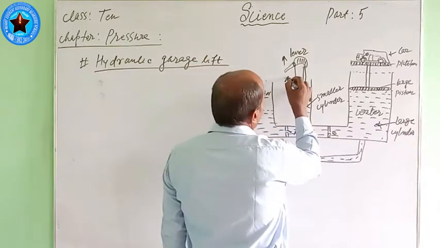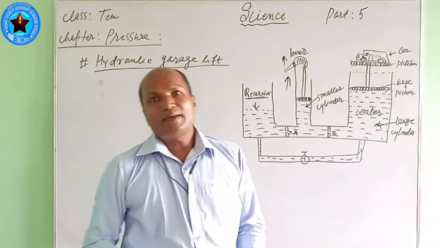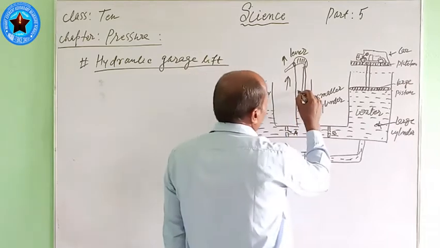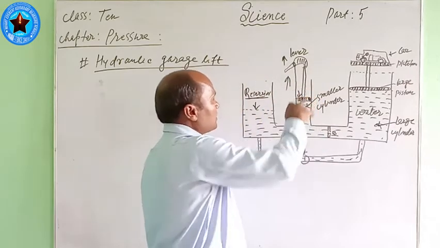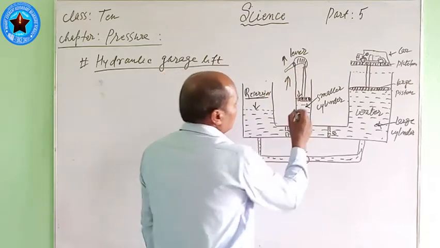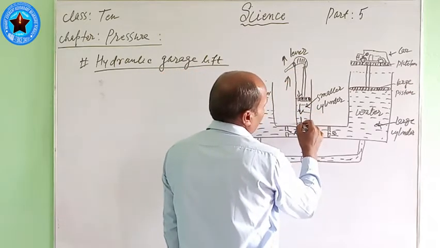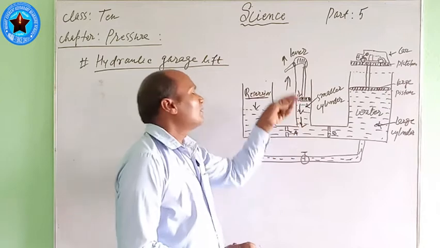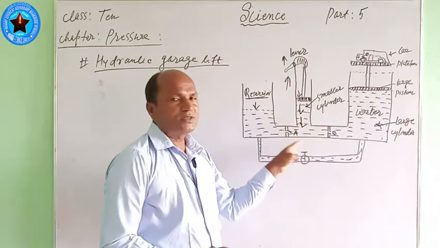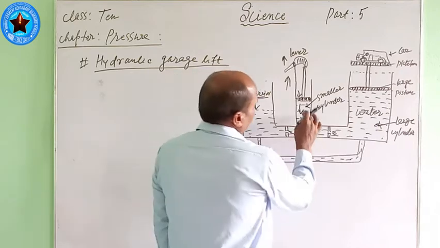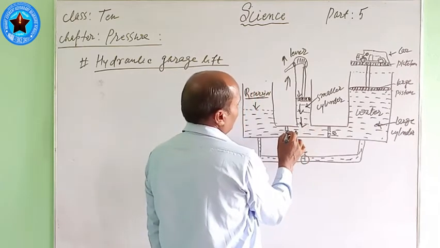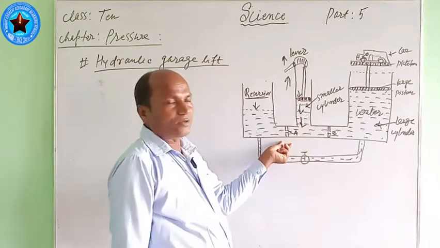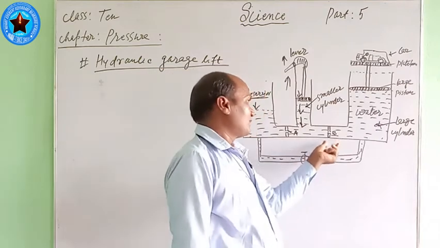When this lever is pulled upward very gently, by applying less effort, we see that this piston goes downward, which means a downward force is applied here. When this force is acting downward, the pressure is transmitted equally in all directions. Due to this, valve A closes. So when the lever is pulled up, the piston pulls down, valve A closes and valve B opens.